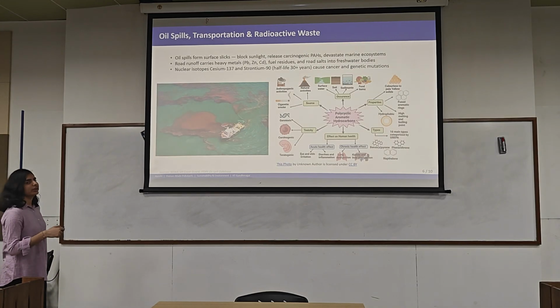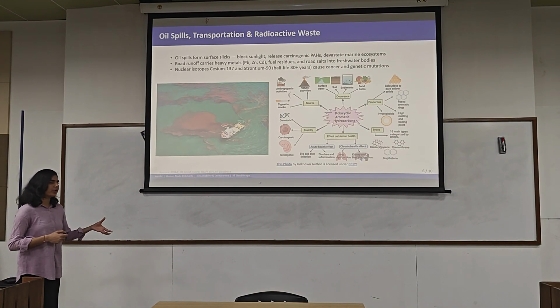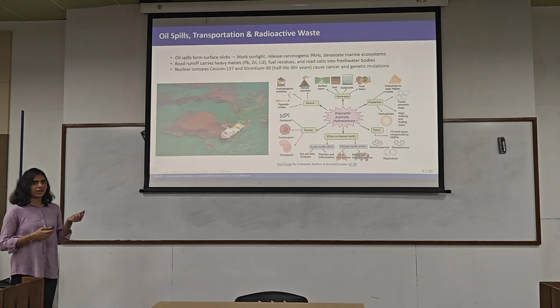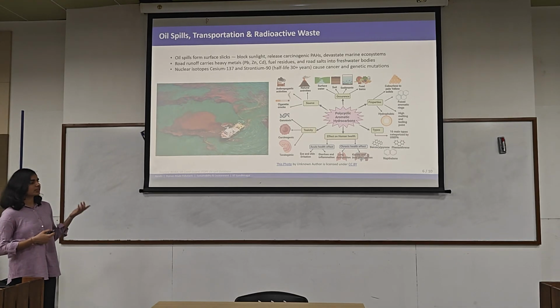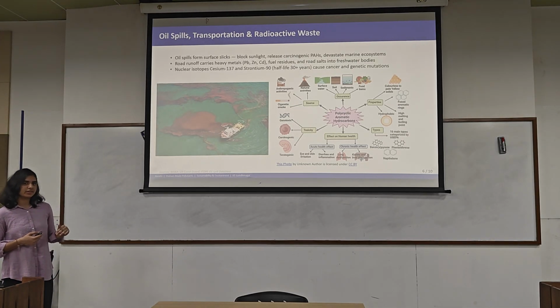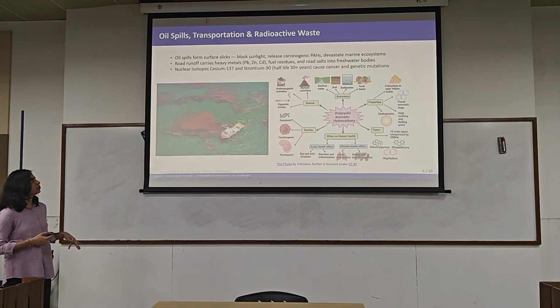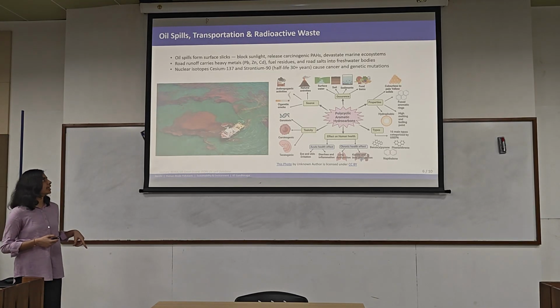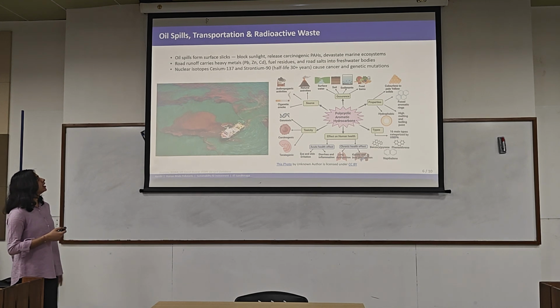The next is oil spills. So when the crude oil or the petroleum spills on the ocean, they form a thin layer of oil on it, known as oil slick. This blocks the direct sunlight entering the ocean, and this also reduces the dissolved oxygen content in it.